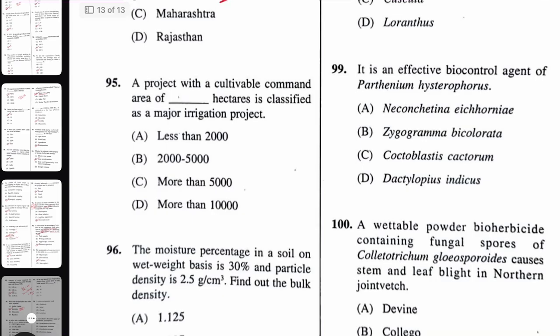Next, a project with cultivable command area or CCA of dash hectare is classified as a major irrigation project. That will be more than 10,000 hectare. Minor is less than 2,000, medium is 2 to 10,000, and major is more than 10,000.